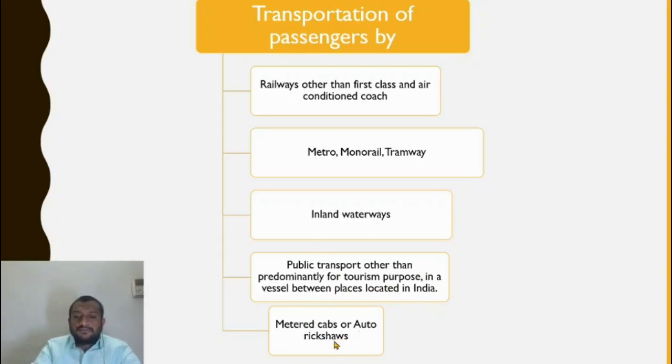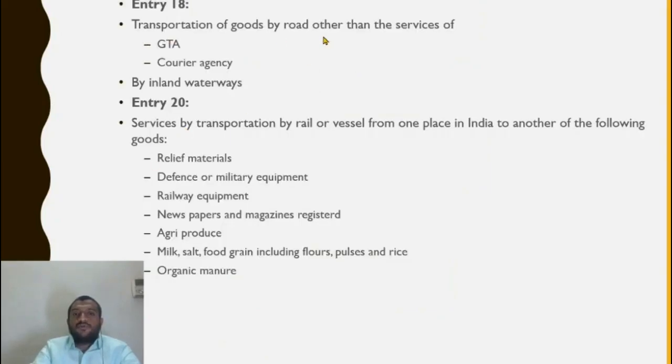Metered cabs, one which has a meter reading, and auto rickshaws are exempt. Transport of goods. Now, coming to transport of goods, it is normally exempt because small people carry it out. But services of a GTA, an organized person, we tax. The person liable to pay tax is the recipient. It is covered under reverse charge. Courier agency services are also subject to GST.